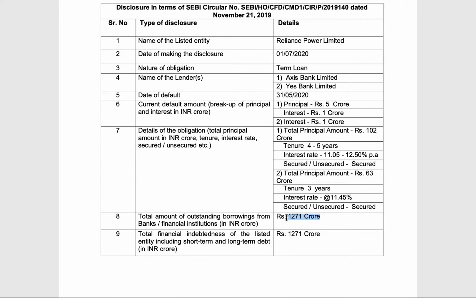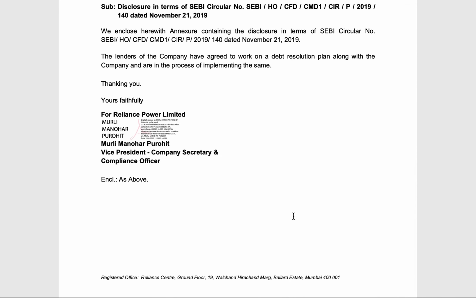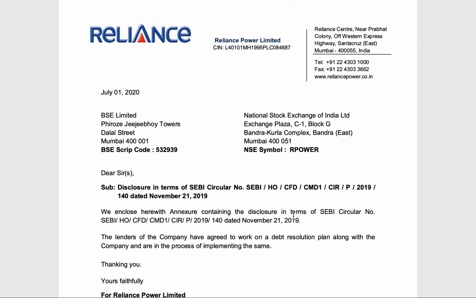As I told you to note a figure at the start of the video. The figure was the market capitalization of Reliance Power, and as you saw, the market capitalization of Reliance Power is about 1334 crores. So look at the figure, the value of the company relative to the debt it has, which is astonishingly high, right? Anyways, let us move on to the second thing which I said I found to be really fishy.